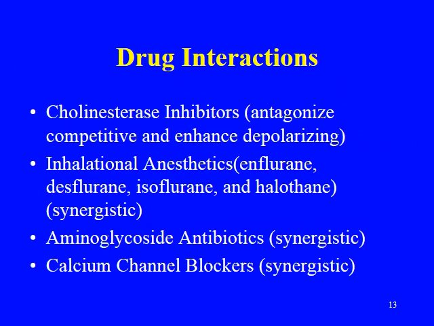Now we will be discussing drug interactions. The first drug interaction is with a cholinesterase inhibitor. Remember what cholinesterase is? We discussed it earlier. This was the enzyme which was degrading acetylcholine. When there is introduction of a cholinesterase inhibitor, what will it do? It will not allow cholinesterase to degrade the acetylcholine. So in the presence of a cholinesterase inhibitor, there will be an excess of acetylcholine.